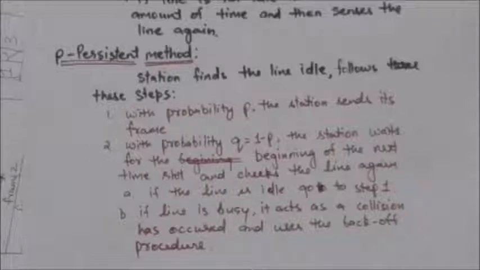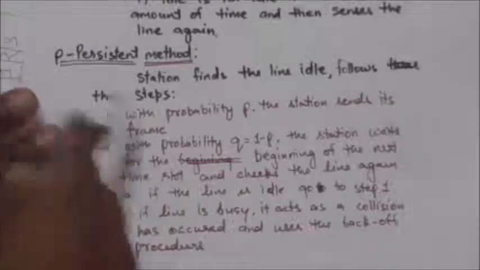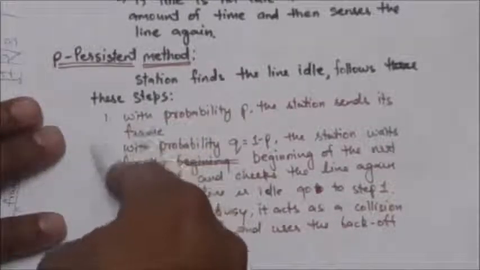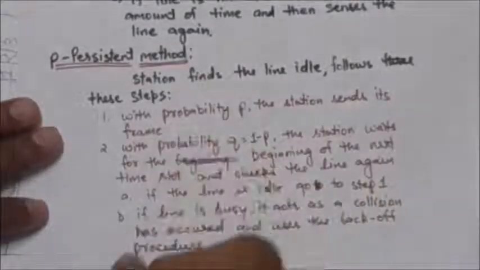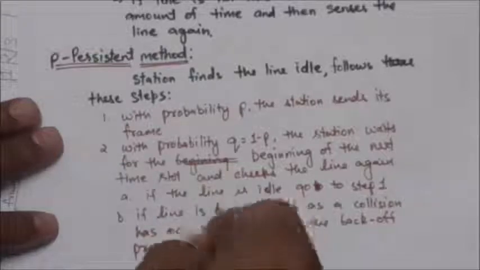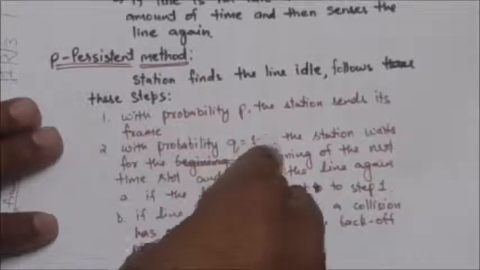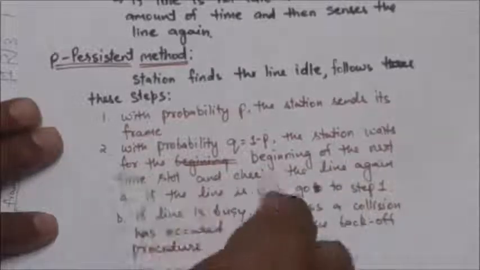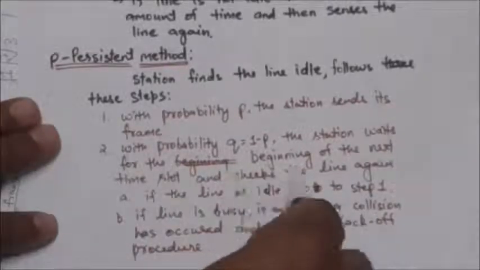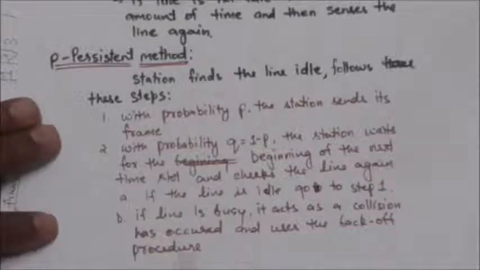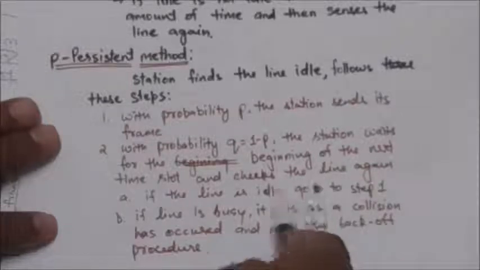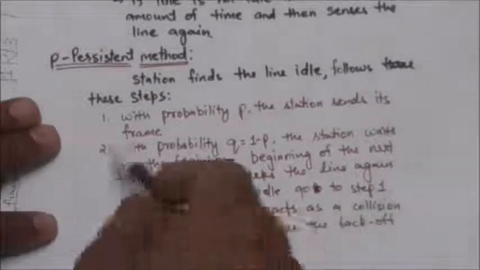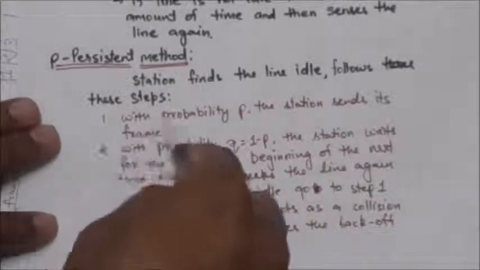This method is used when the channel has time slots with the slot duration equal to or greater than the maximum propagation time. After the station finds the line idle, it follows these steps. The first step: with probability p, the station sends its frame. The second step: with probability q equal to 1 minus p, the station waits for the beginning of the next time slot and checks the line again. If it finds the line idle, then we go to step 1 again.